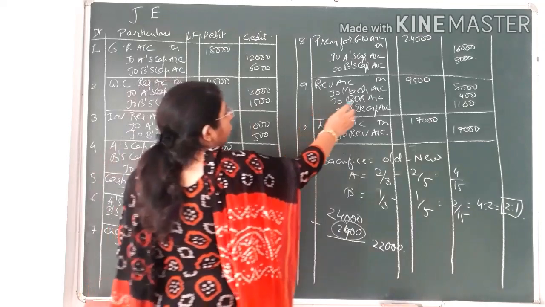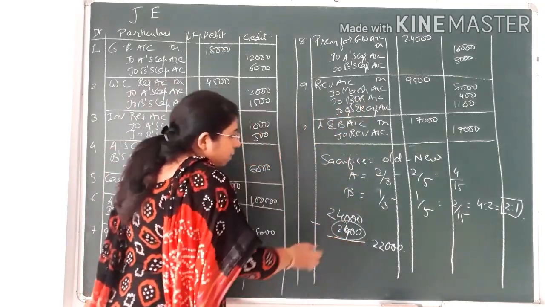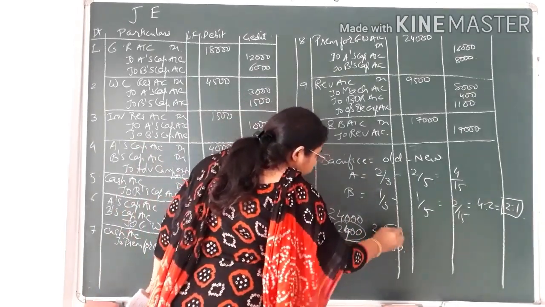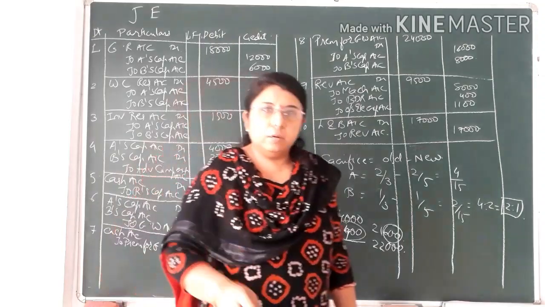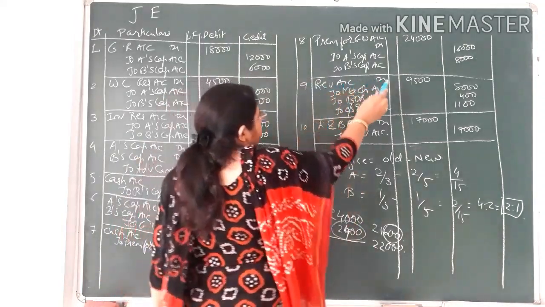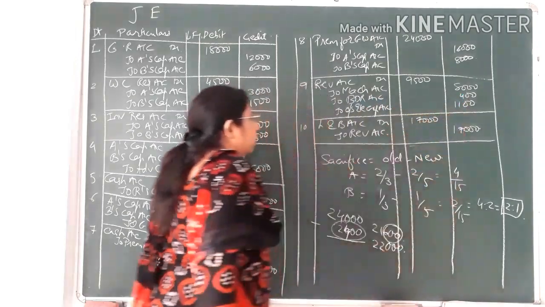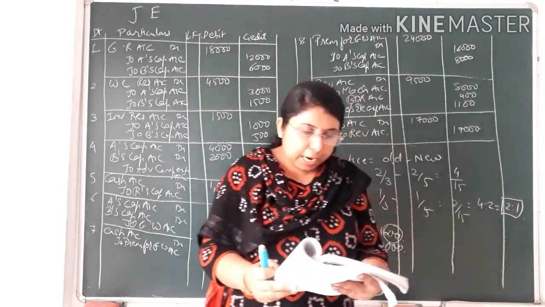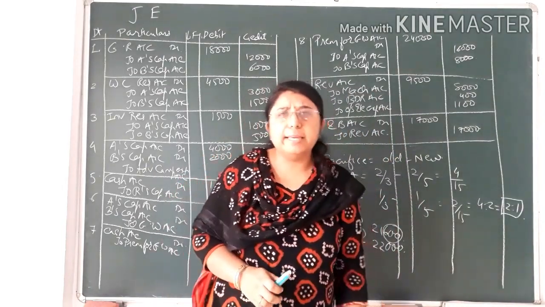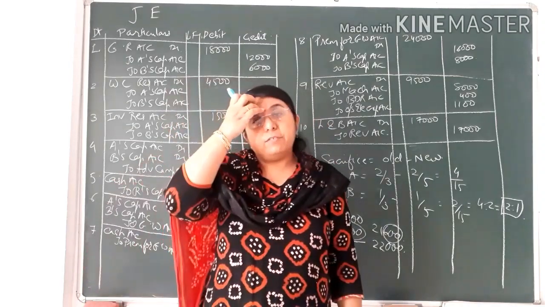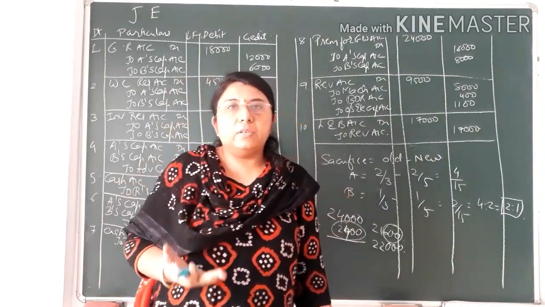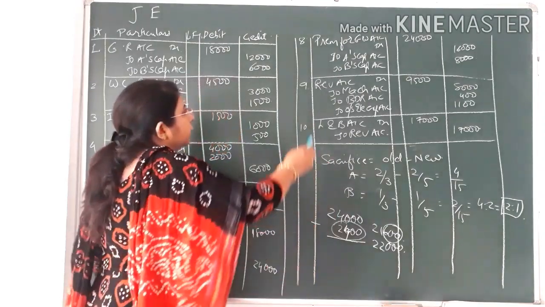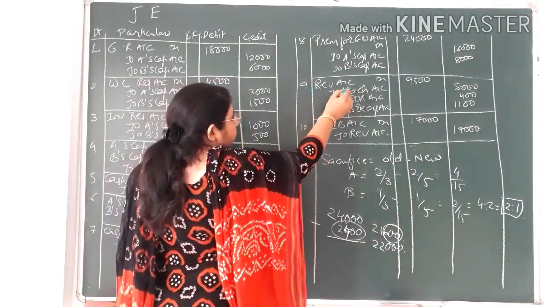So again it is a loss for the firm due to which the asset's value decreases. Previously we were writing 22,000 and now we have to write 21,600. So by 400 the value of debtors would be reduced. So again revaluation account will be debited to bad debt reserve account credit, that is 400. The last adjustment, that is provision for outstanding electricity bill, is to be made at rupees 1,100. Outstanding electricity bill is one kind of liability that we have to pay. So that liability increases. If the liability increases, then loss occurs to the revaluation account, and so revaluation account will be debited. So here you can see I have written three combined entries.